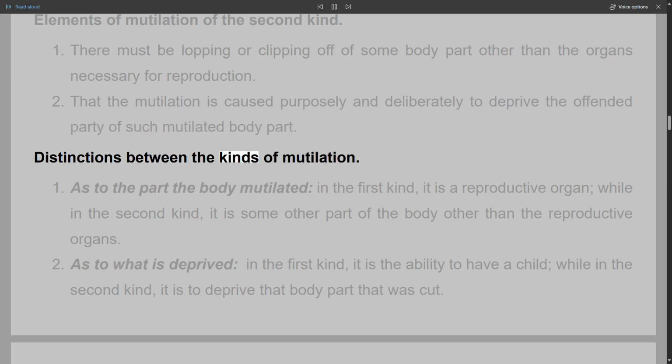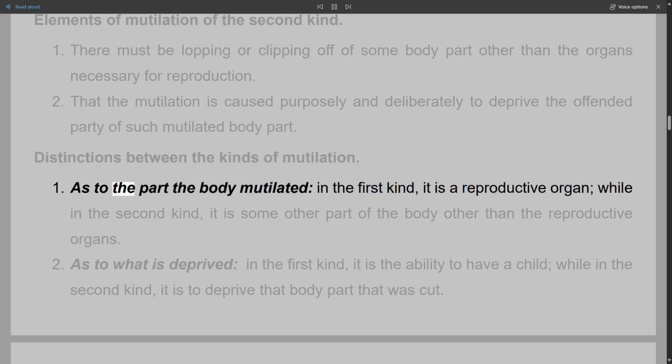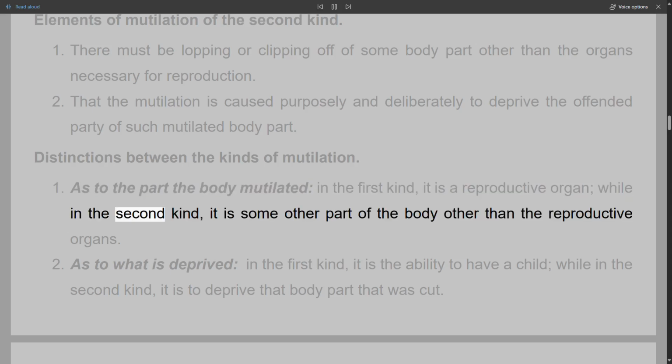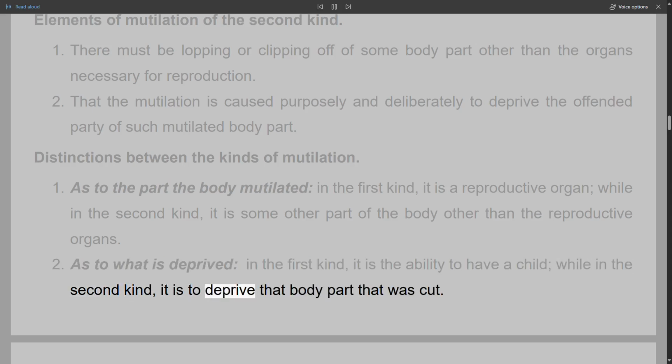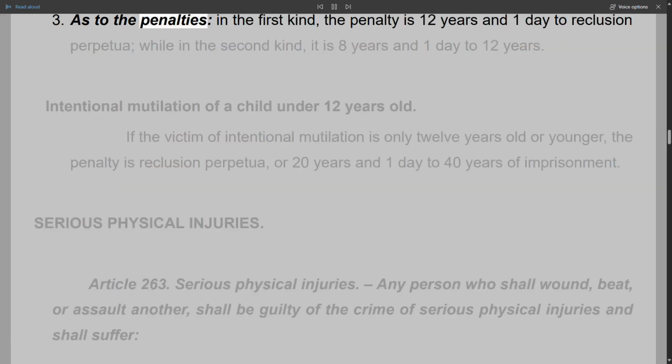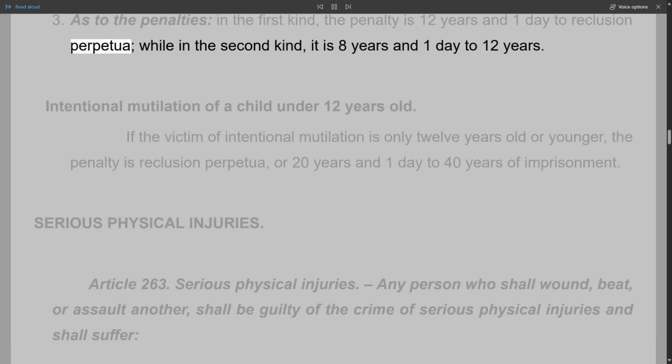Distinctions between the kinds of mutilation. 1. As to the part of the body mutilated, in the first kind, it is a reproductive organ, while in the second kind, it is some other part of the body other than the reproductive organs. 2. As to what is deprived, in the first kind, it is the ability to have a child, while in the second kind, it is to deprive that body part that was cut. 3. As to the penalties, in the first kind, the penalty is 12 years and 1 day to reclusion perpetua, while in the second kind, it is 8 years and 1 day to 12 years.